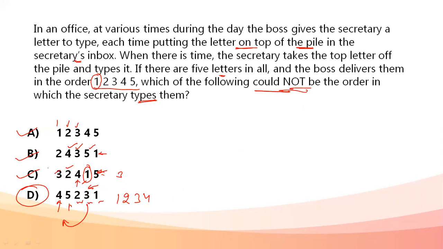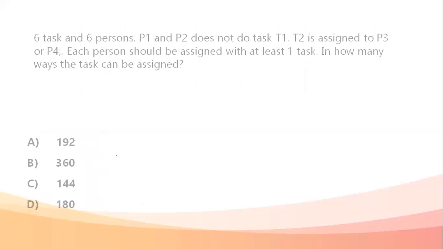Okay. How you have to go is, it is given in the question that whichever letter the boss is going to put up, it has to be delivered in the order 1, 2, 3, 4, and 5. So the boss can put up 1, then can put up 2. The secretary picks up the top letter, types it, and then goes to the pile. Meanwhile, the boss would have put up some other letter also. The secretary would pick up what is there on the top and start doing. My answer is option D. D is not possible. Next question.